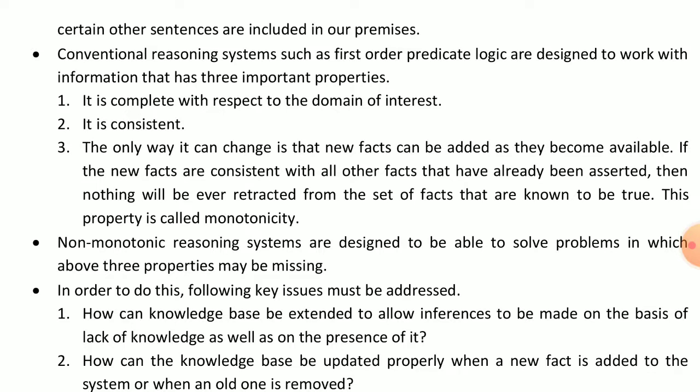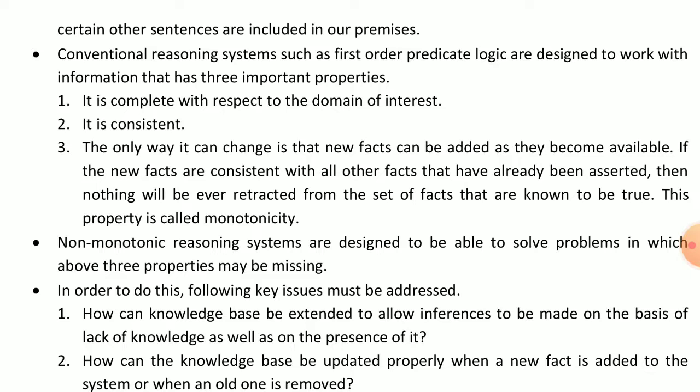Now conventional reasoning systems such as first order predicate logic are designed to work with information that has three important properties. Here we are given the conventional reasoning system, and we can find out the importance of these properties. First, it is complete with respect to the domain of interest.